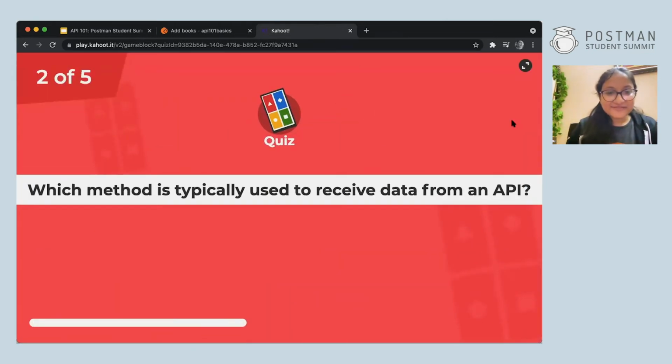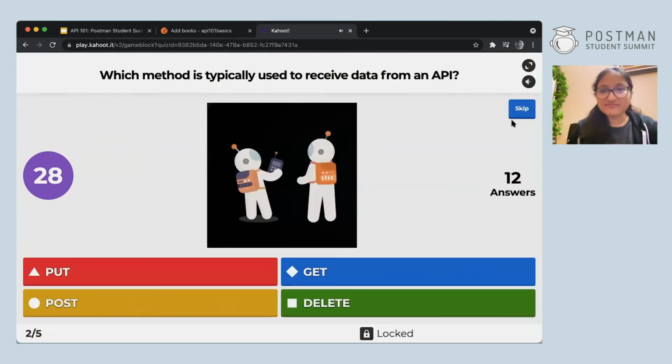The next one is, which method is typically used to receive data from an API? Is it put, get, delete, or post? Remember how if you do it faster, you'll get more marks. So try to do it ASAP, but take your time. Don't get it wrong. You have 5 more seconds.